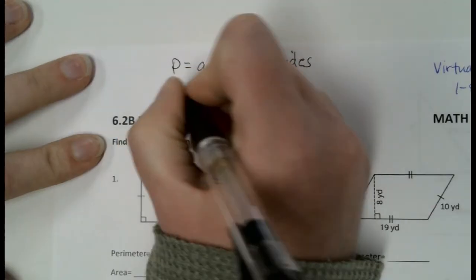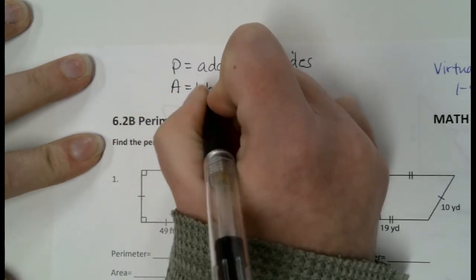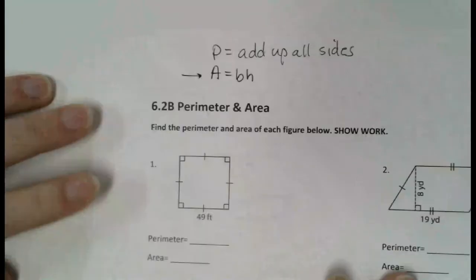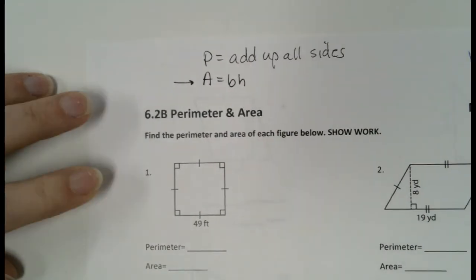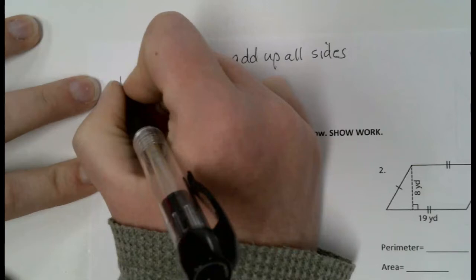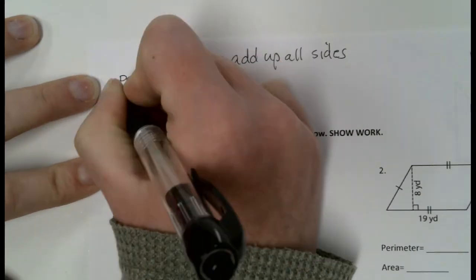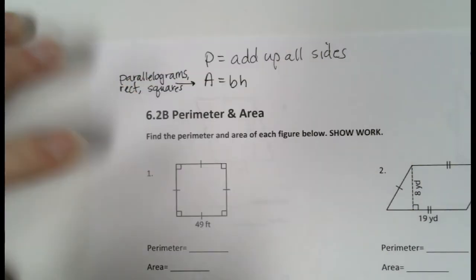And then for our area, we got two formulas. We have base times height, and what does that work for? Anything but a triangle, right? Well, not anything but a triangle, but the things that we've been looking at, yeah. It works for parallelograms, it works for rectangles and squares. That's really all we've looked at. Yeah, so that's your one formula.